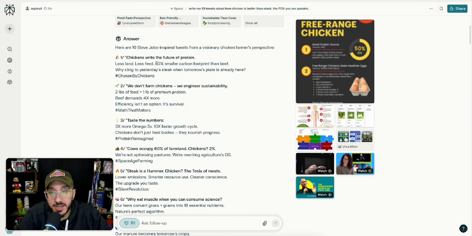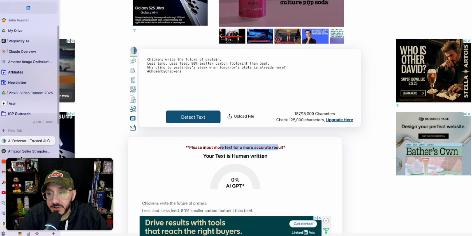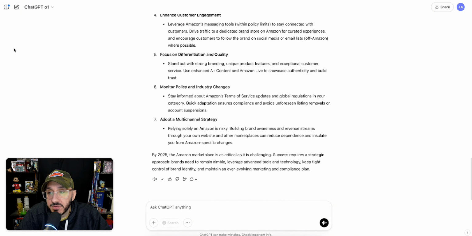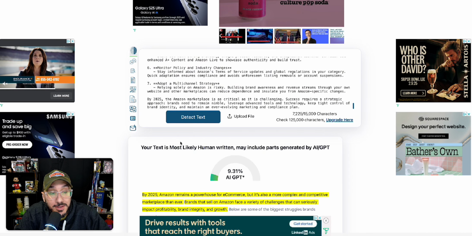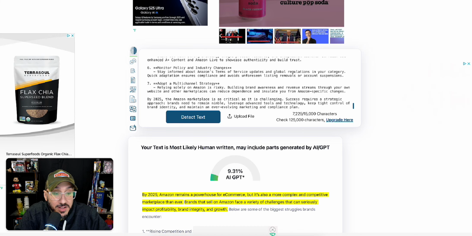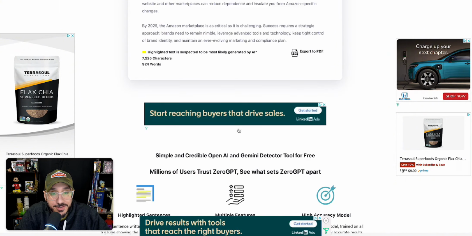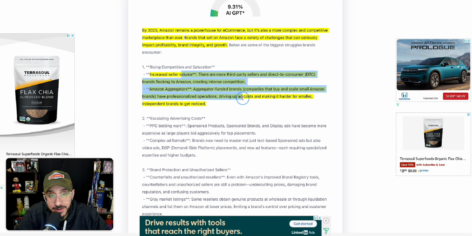But if I go back to Perplexity and I say, are these tweets AI generated? No. Oh, input more text, whatever. But this is also a good tool to gauge exactly where you are in the process. Let me take the ChatGPT one. I mean, this is going to 1000% be detected. The markdown's going to give it away. Oh, wow. ChatGPT gave out an article that was most likely human written. And then it tells you over here exactly which parts don't sound good, suspected to be AI. So you can go over here and say, okay, how can I reword that?